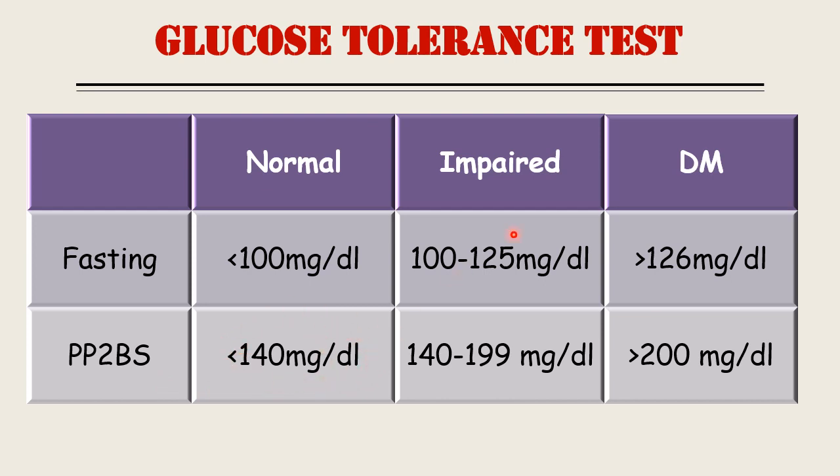Now a person having impaired glucose tolerance has a fasting blood glucose between 100 to 125 milligram per deciliter, and PP2BS is 140 to 199 milligram per deciliter. Now a person suffering from diabetes mellitus has a fasting blood glucose level more than 126 milligram per deciliter, and the PP2BS is more than 200 milligram per deciliter.